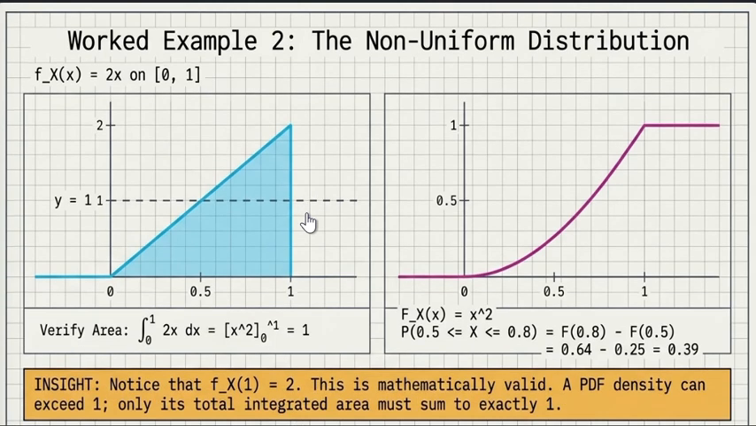Moving forward, the non-uniform distribution. It is simple: this function f of x which is 2x from 0 to 1, otherwise it's 0. So how you will verify it? Just integrate it from 0 to 1, simple. And for the CDF function, just integrate and you will get the answer.